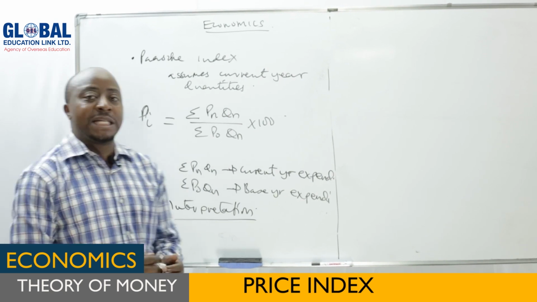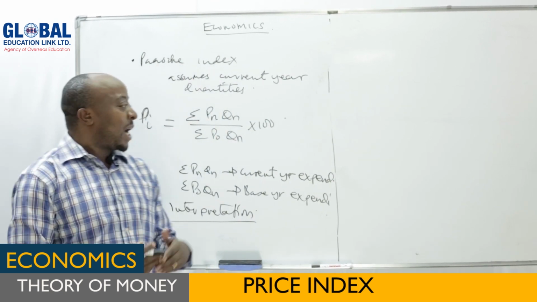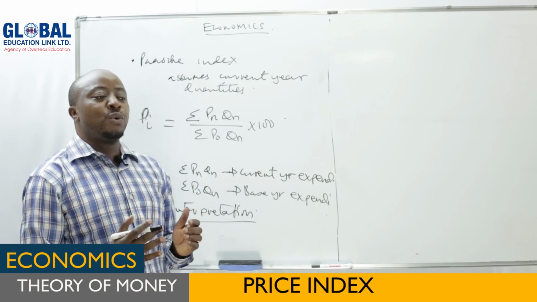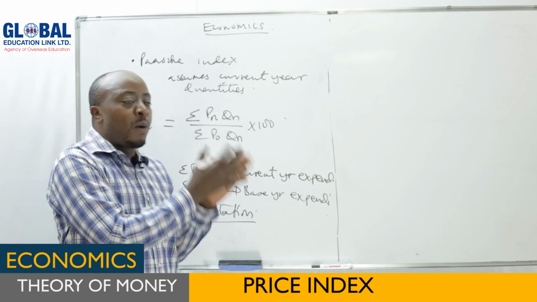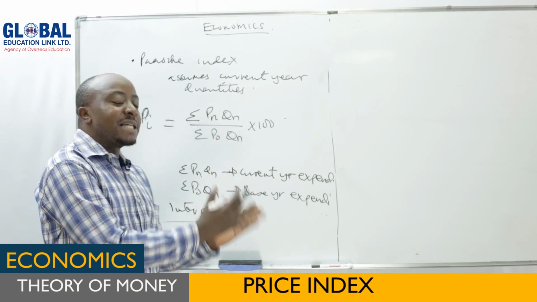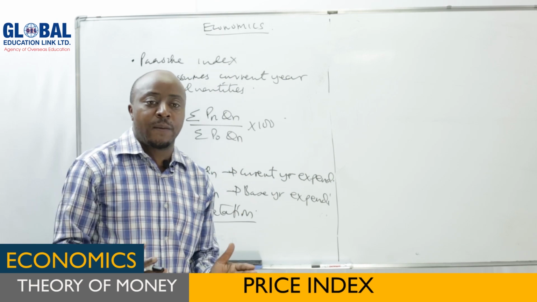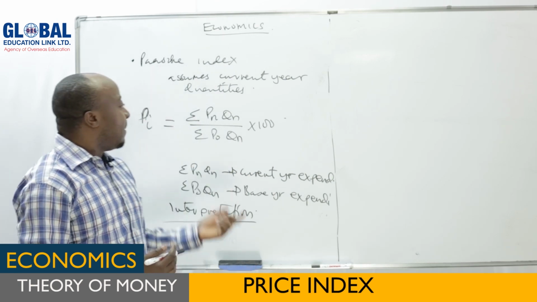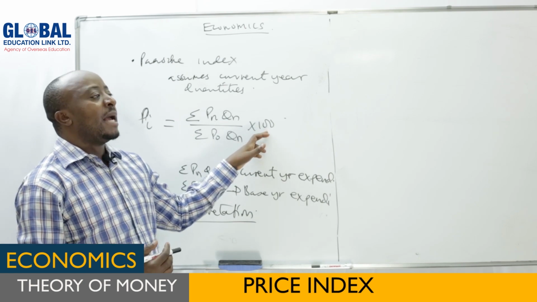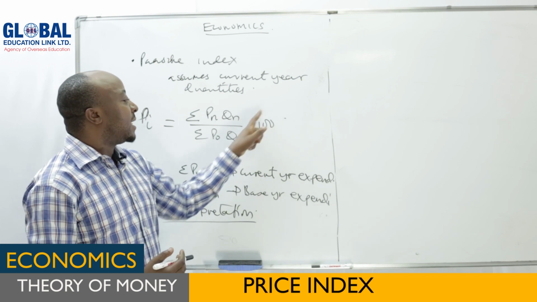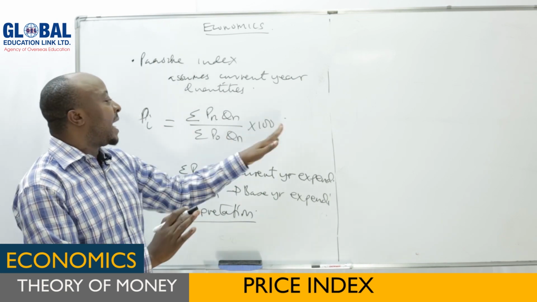Interpretation. Now we make interpretation from what we got. We calculate the price index. The answer obtained is the one which will drive us to a proper or good interpretation. It means if we get a wrong answer, our interpretation will also be wrong. If we get the correct answer, the interpretation will also be correct, because when we multiply by 100, we assume that during that time, before changes, everything was at 100. That means life is 100%.